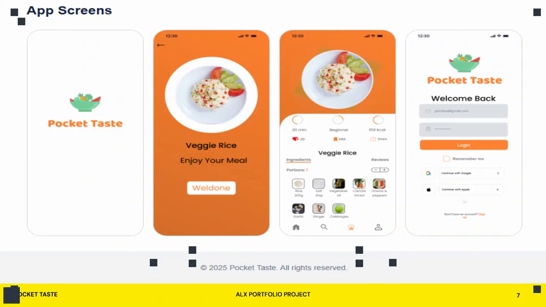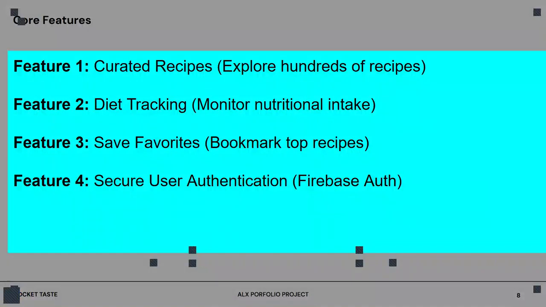So this is some of the interface involved in our app. We have the app screen over there. We have the login. We have where you can access your favorite dishes. You also have where you can see dishes that are making a name out there in the world, right? So core features, very simple what the app is doing. Create a recipe. So it goes out there.